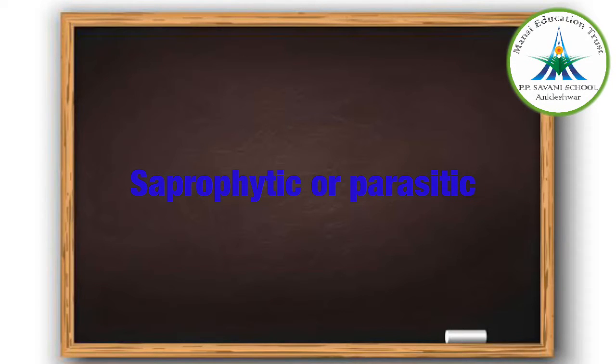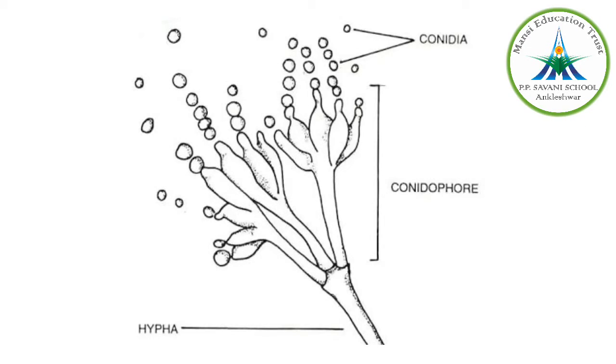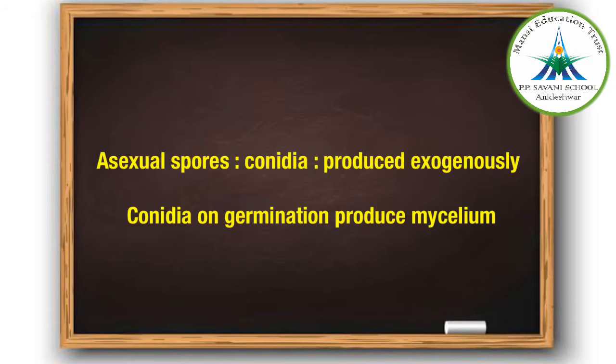Okay, now they have septate and branched hyphae producing the mycelium. Now when I have to talk about reproduction, asexual as well as sexual: asexual reproduction is by producing asexual spores called conidia, which are produced exogenously on the tips of the hyphae, called conidiophores. Now when I talk about conidia, on germination they produce what?